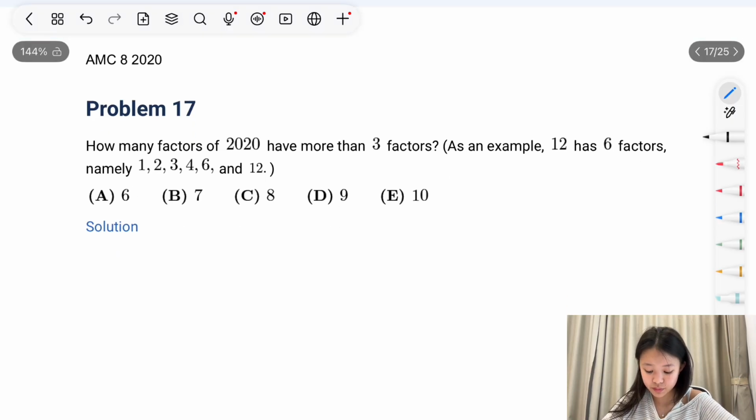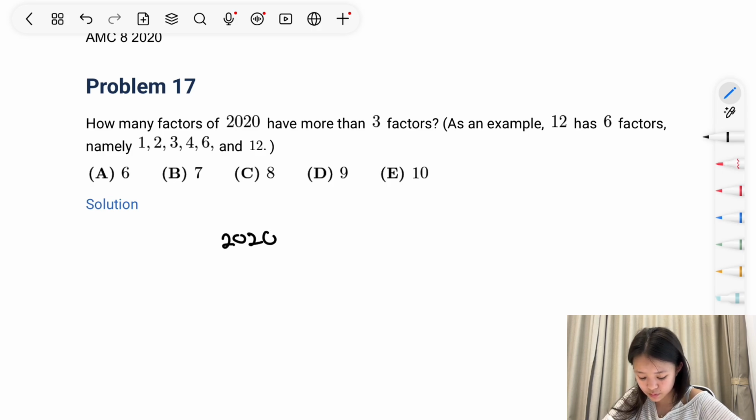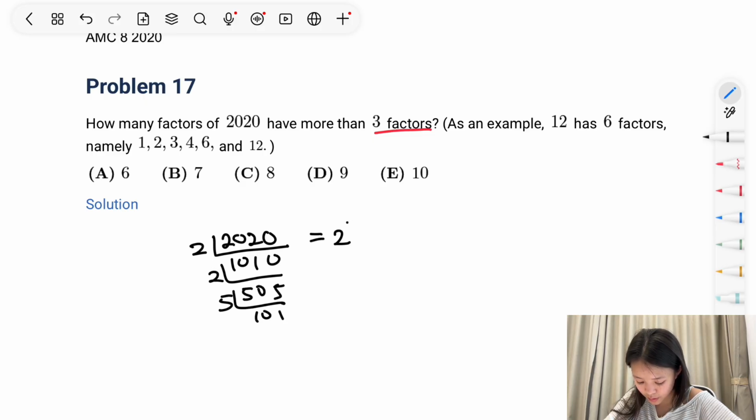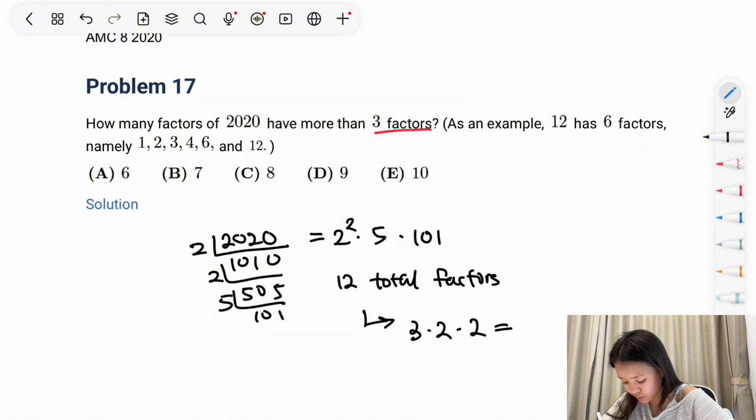Problem 17. How many factors of 2020 have more than 3 factors? For example, and it gives some examples. And so the first step when this problem tells you how many factors of 2020 is you need to prime factorize 2020 to see what factors it has. So we get 2 to the power of 2 times 5 times 101. And so this means that there are 12 total factors. And we get that through 3 times 2 times 2 equals 12.